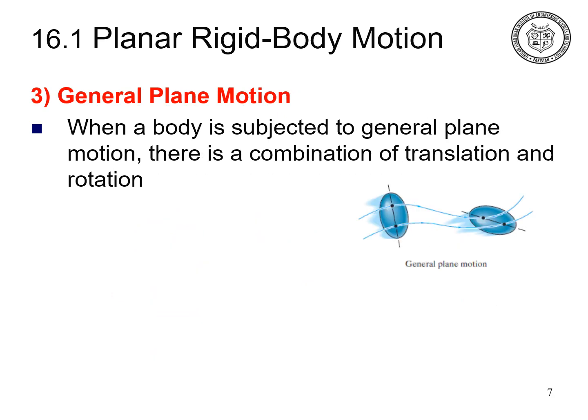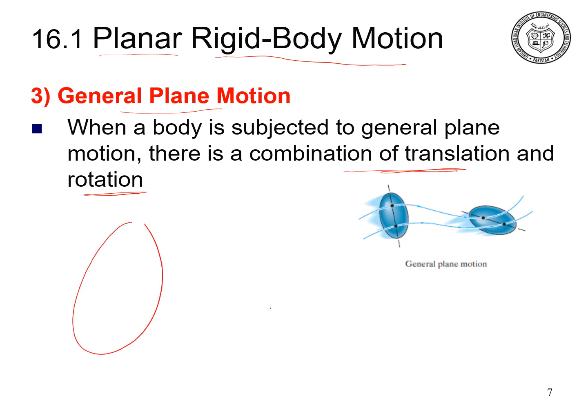The third type of the planar rigid body motion is general planar motion. The general planar motion for the rigid body is the combination of translation as well as the rotation motion. As can be seen in this figure, this body translates as well as rotates. To discuss this thing in detail, consider the rigid body. Let us say that this is the rigid body and this location is at time t equal to 0 when this rigid body is at rest.